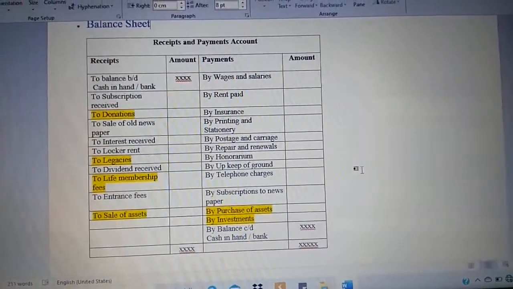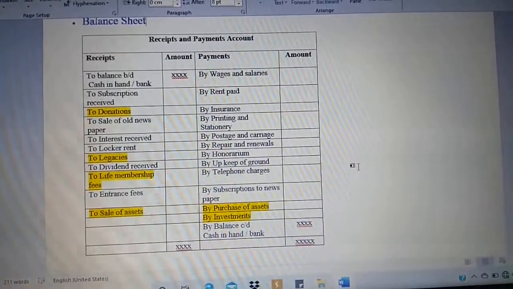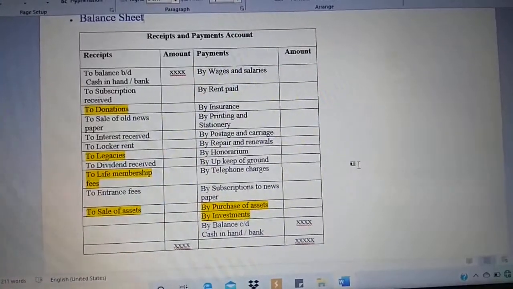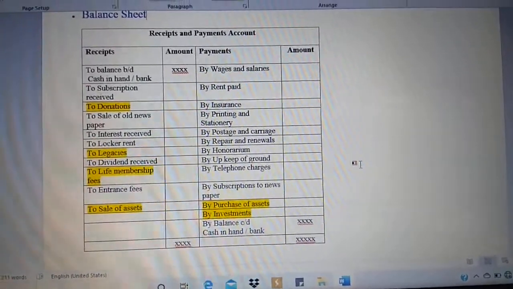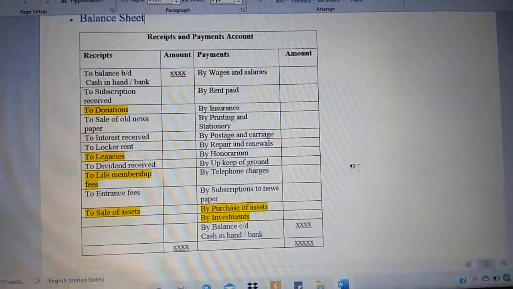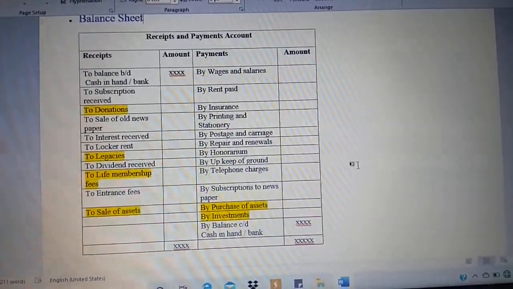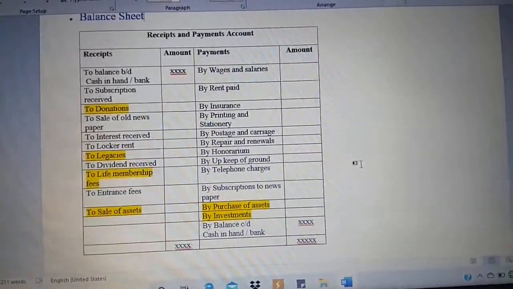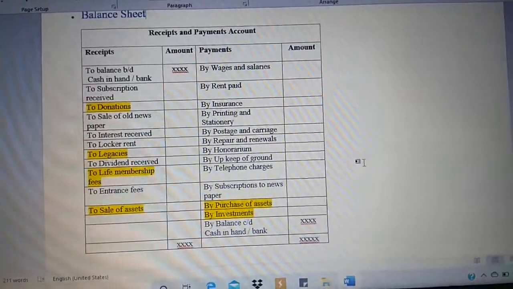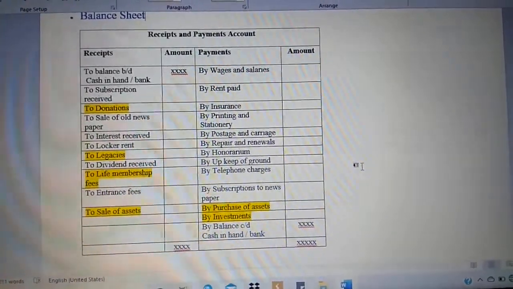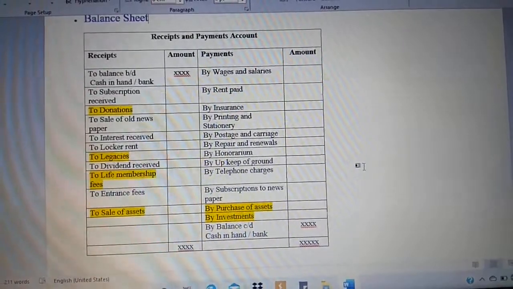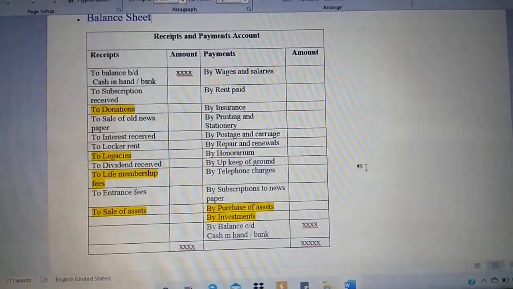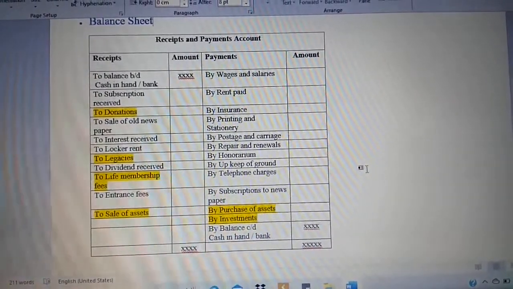And then moving on to your payment side, you are going to just write all the payments made by the concerned firm or organization, and then you are going to compare which side is greater. Be very clear, in case of receipts and payments, your debit side, the receipt side, only should be greater, so that you get the balancing figure as cash in hand or cash at bank closing balance. That is the last, by balance carried down, cash in hand and cash at bank. This tells what is your closing balance or the balance left with you.